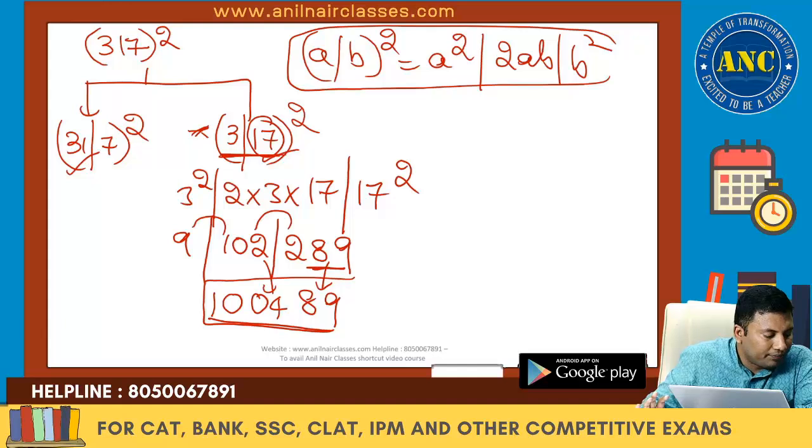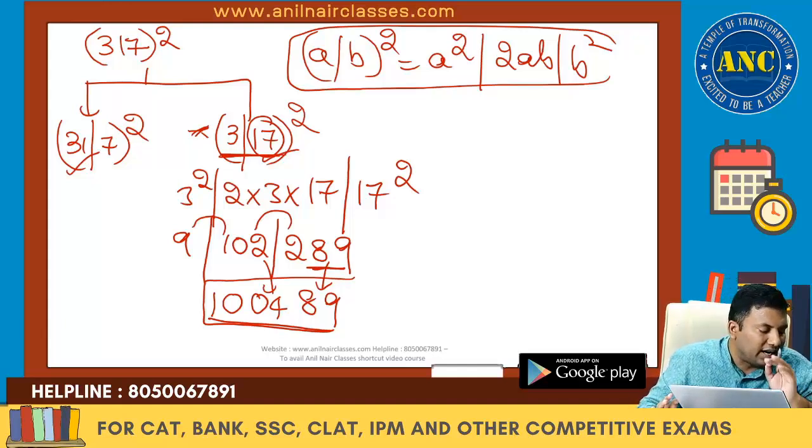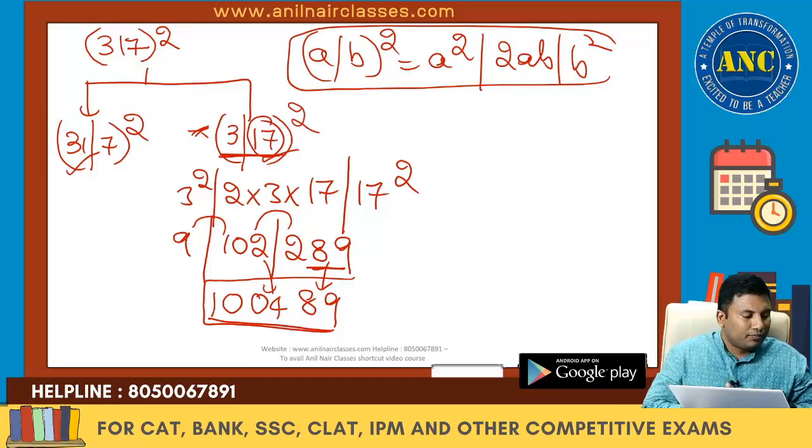317 square. I hope it is clear. Rushi and Nagasai, allow me to complete all the concept. You have just listened to the class for the next 10 minutes and you are asking a lot of doubts. Let me complete the concept. When I ask you to ask doubts, at that time you ask. Right? Clear?